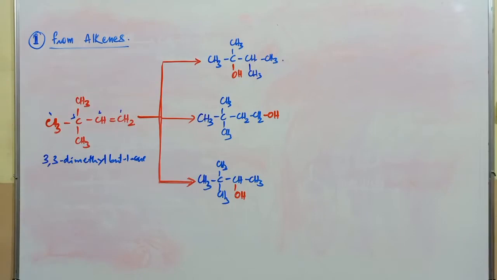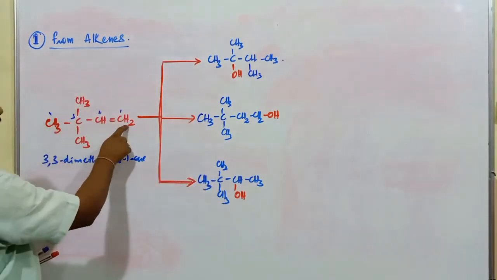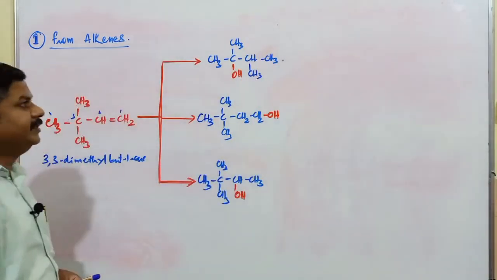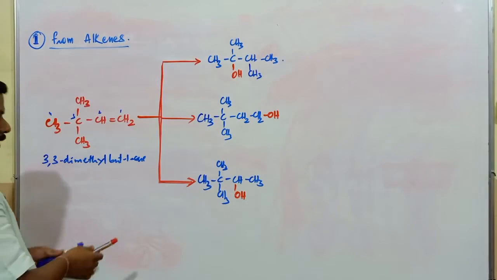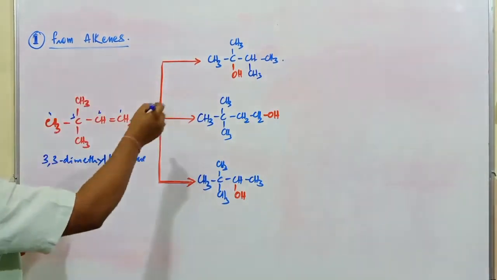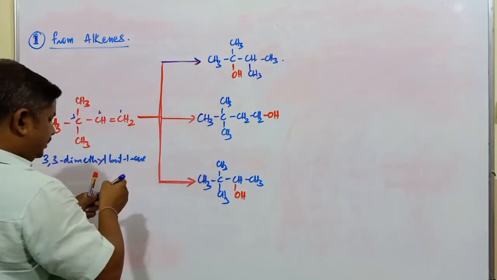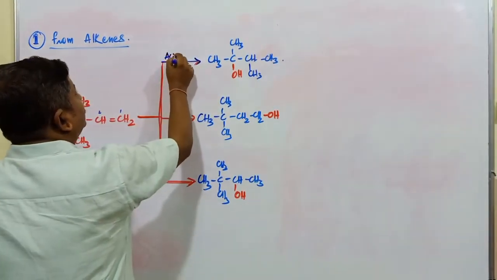The product obtained in the case of these alcohols, whatever product is obtained here, that particular alcohol is going to be a different alcohol. Right. So if the particular alcohol takes place, this is generally known as